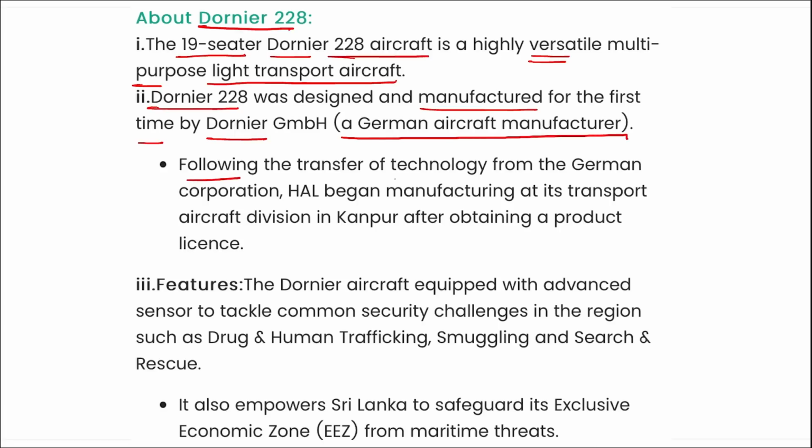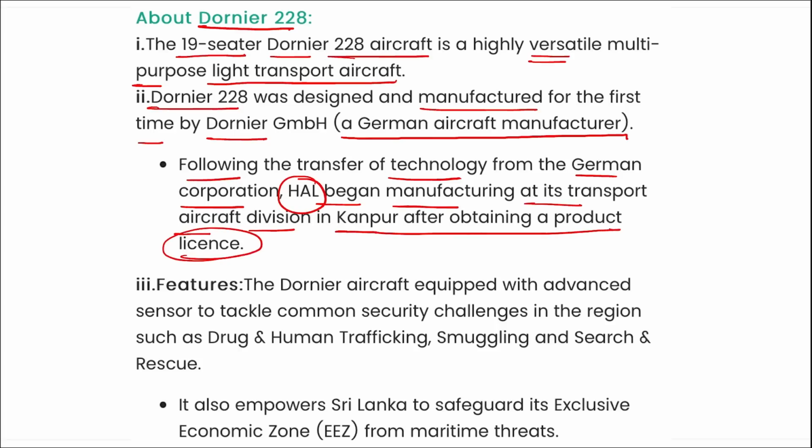Right? Following the transfer of technology from the German corporation to Hindustan Aeronautics Limited, it began manufacturing at its transport aircraft division in Kanpur after obtaining a product license.